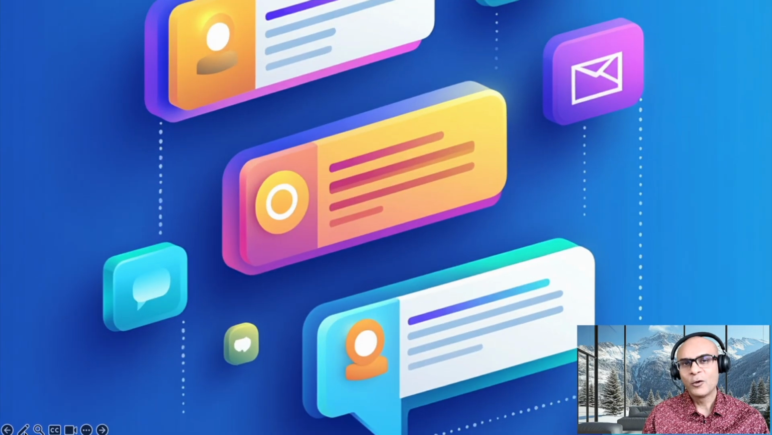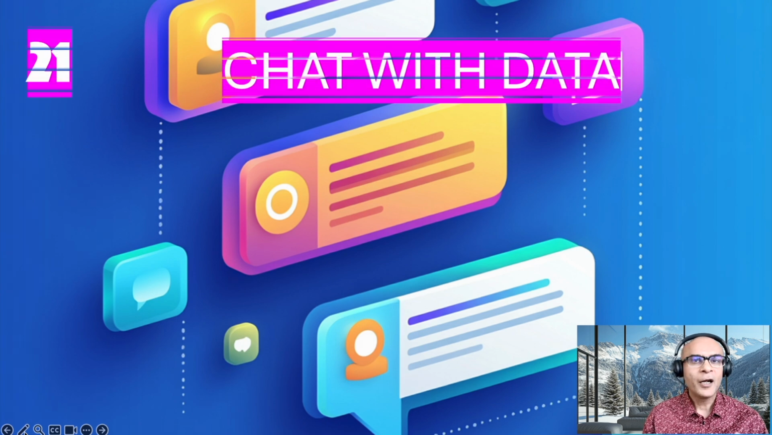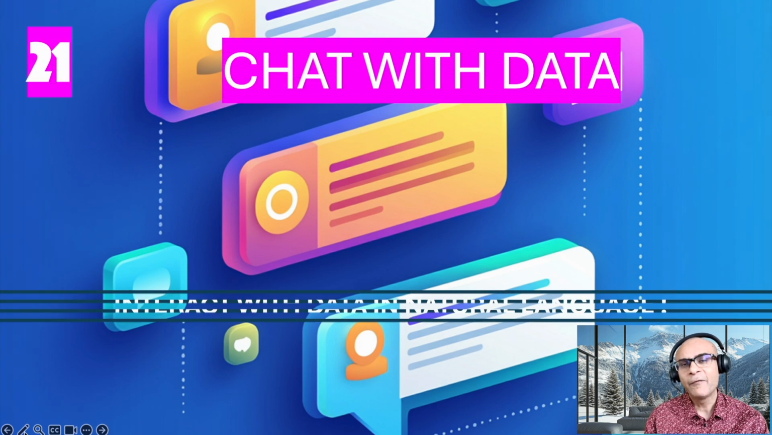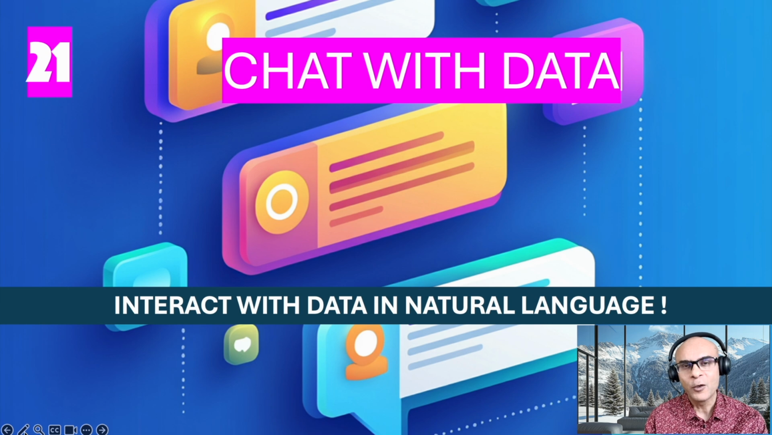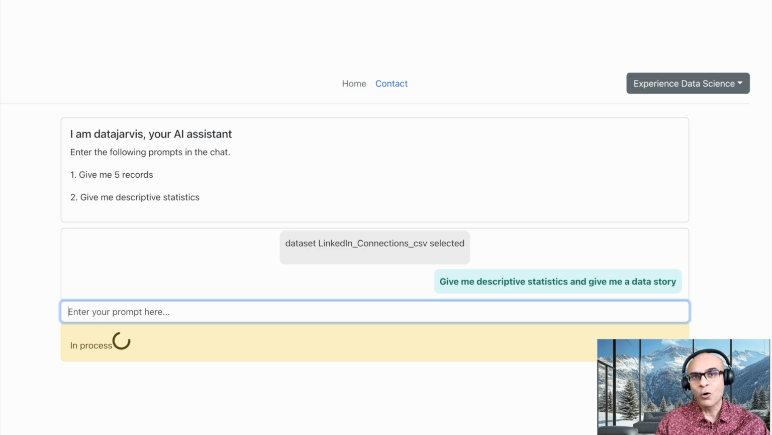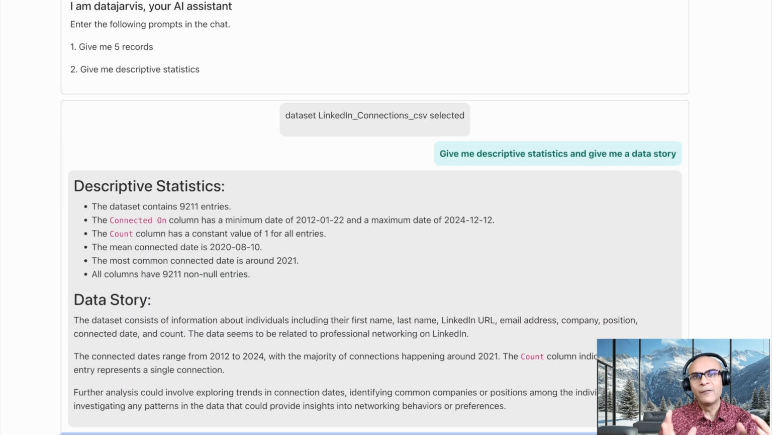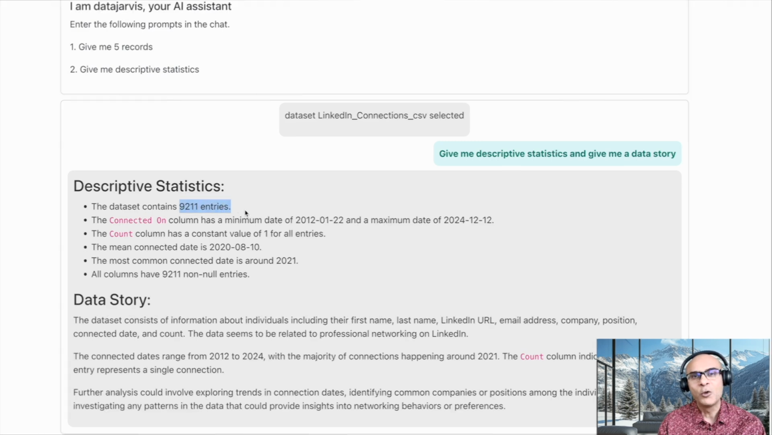Chat with the data. This is one of my favorites. It allows you to interact with the data in a very natural and conversational way. You just need to ask questions in plain English or your national language, and AI will look into the data and give you back the response. This is really game changing and it simplifies analytics. It makes data exploration accessible to everyone.